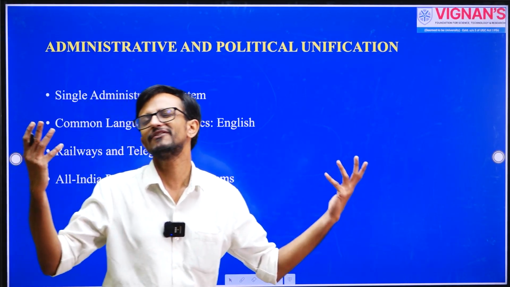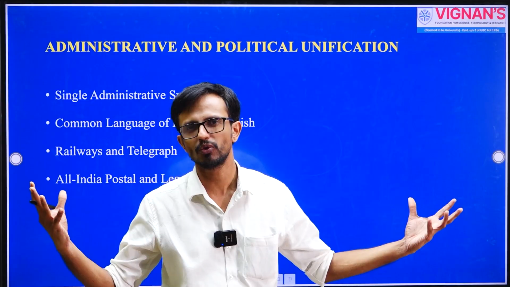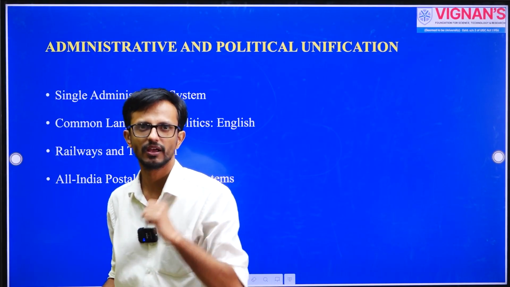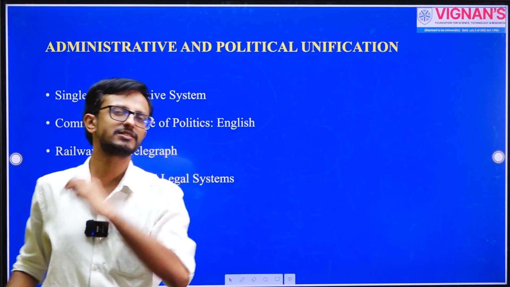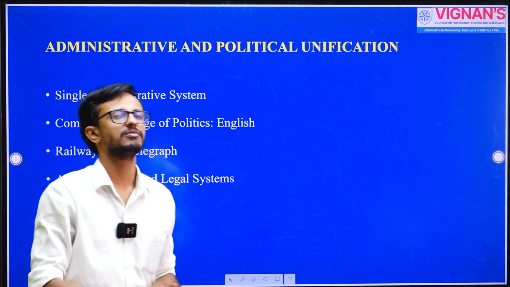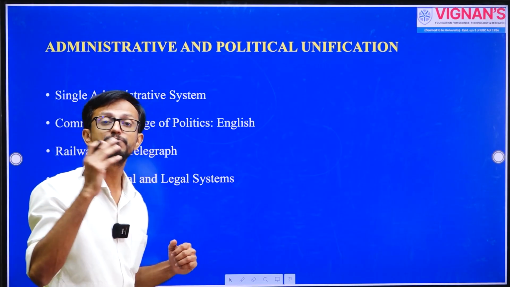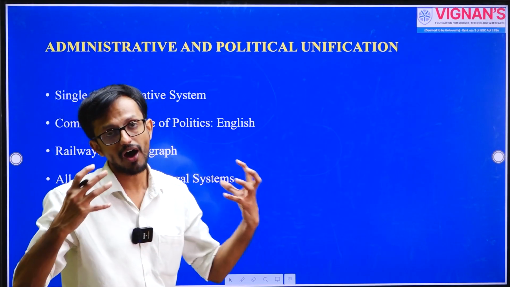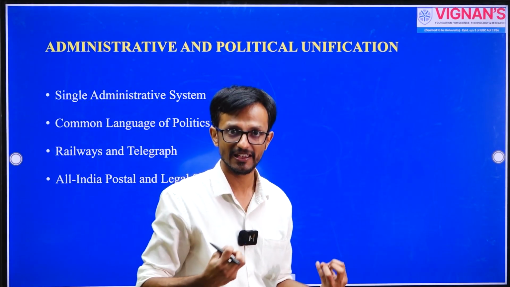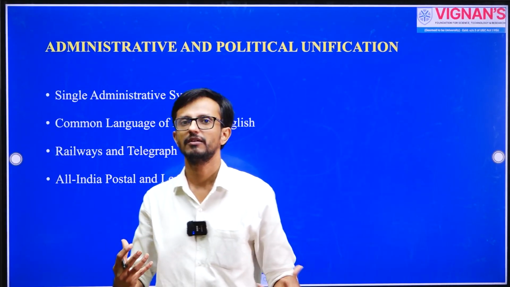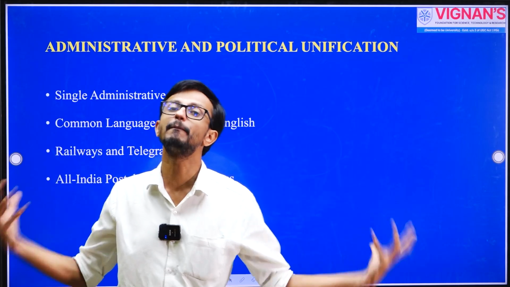You don't see the whole of India participating in the 1857 revolt. But one of the fundamental things about understanding Indian nationalism is the process of administrative and political unification. How the idea of Indianness, being Indian, being together, being one, being unified is very important.